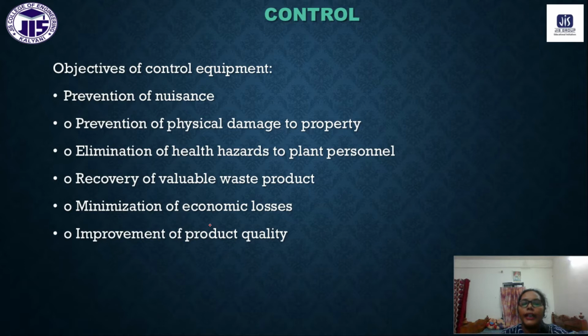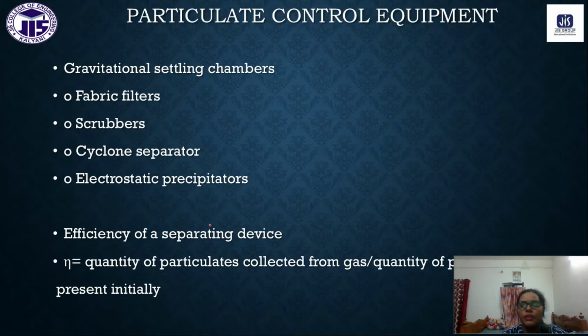These are some of the objectives of the control equipment. We have to preserve our air, reduce air pollution, minimize economic losses, and increase product quality. Now what are the types of control equipment? That is the fabric filter or baghouse filter.